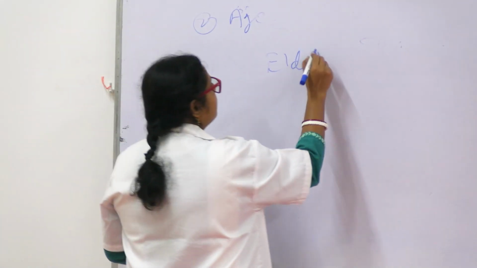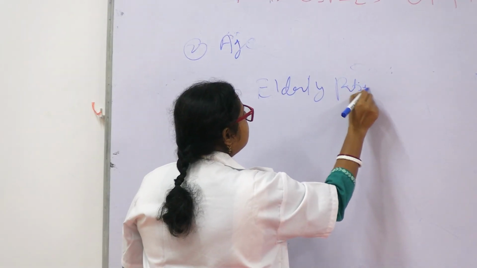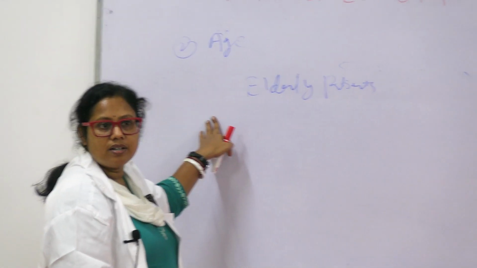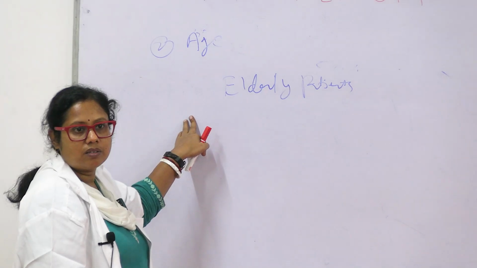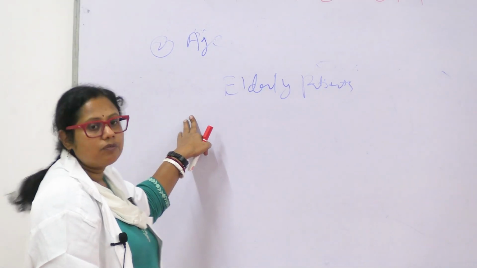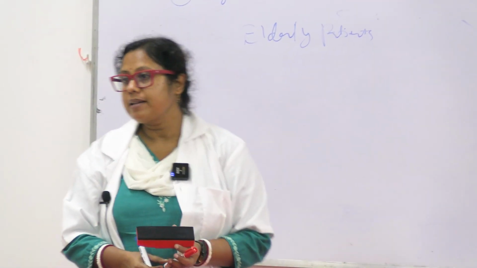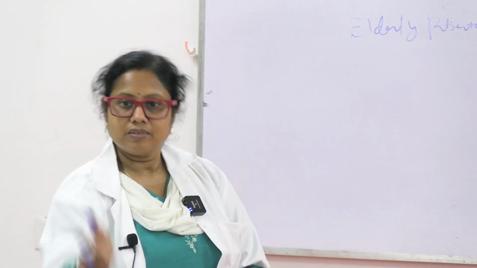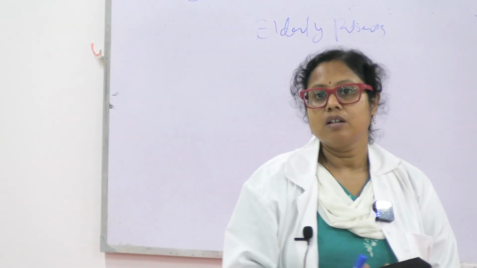Then comes the elderly patients. What you have to keep in mind, we already discussed in pharmacokinetics. For elderly patients, which things do you have to keep in mind? You? Yes, you. First, second, third bench, middle. Stand up. So what are the things you have to keep in mind while prescribing for elderly patients? We already discussed in pharmacokinetics.